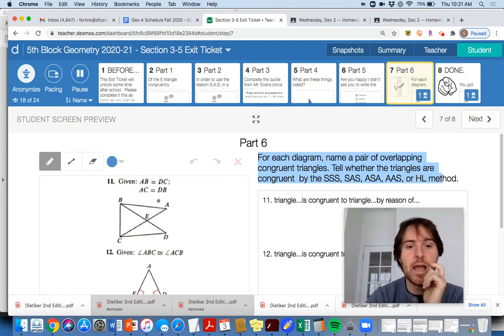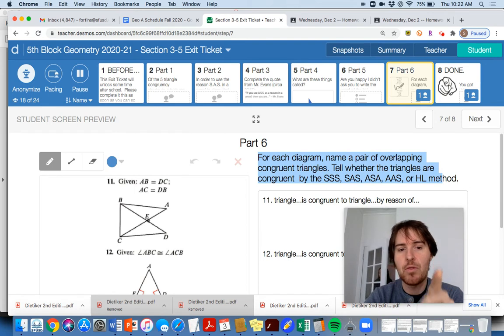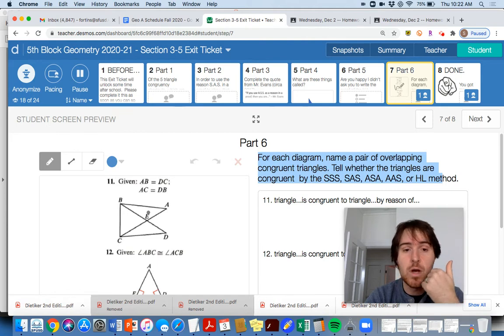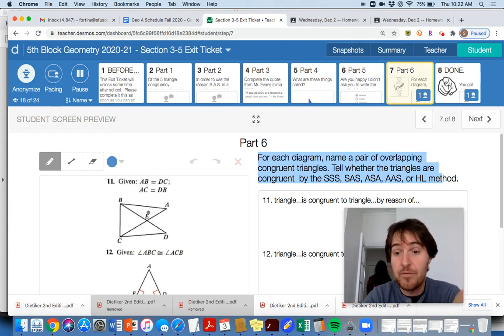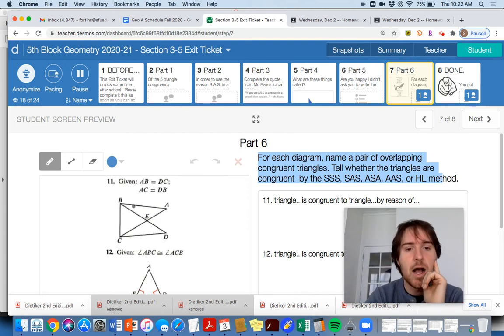Check this one out here. What that person just said was that AEB would be congruent to DEC. That's not correct because the actual triangles need to overlap here, and they're not actually overlapping. In order to overlap, you need to have a side in common, or an angle in common. You have to use the reflexive property to fit the definition of overlapping, even though we haven't fully defined that, we've kind of talked about that so far. So what jumps out to me in terms of overlapping aren't these two triangles right here. They've got to share a side.